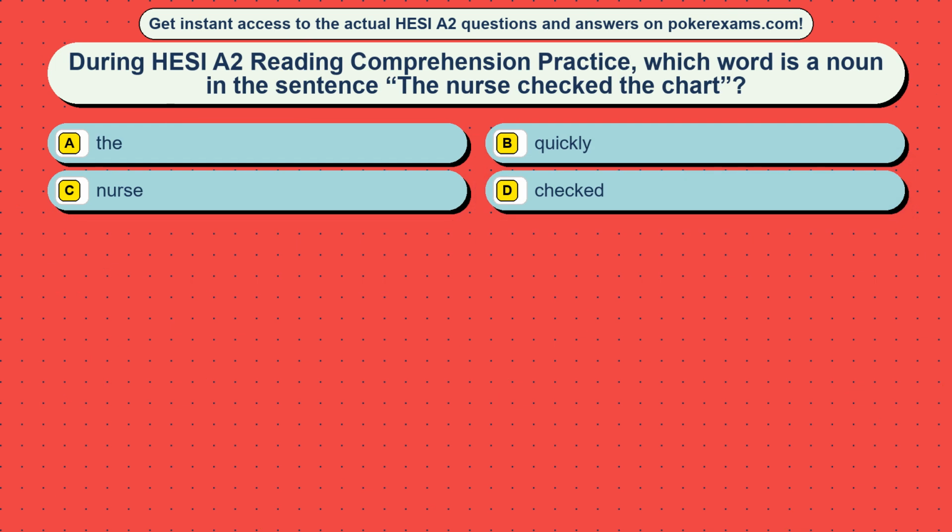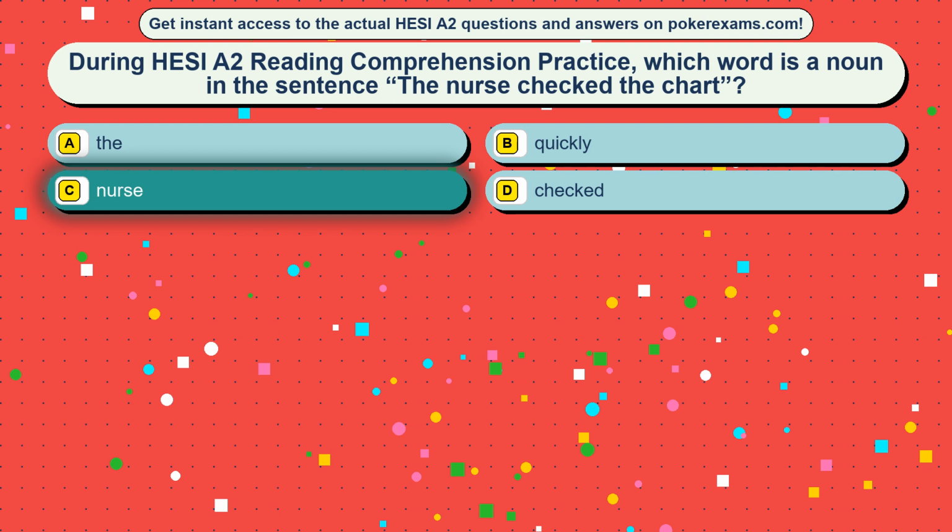Question 11. During HESI-A2 Reading Comprehension Practice, which word is a noun in the sentence "The nurse checked the chart"? Option A, the. Option B, quickly. Option C, nurse. Option D, checked. The correct answer is option C, nurse.